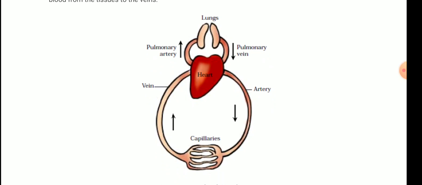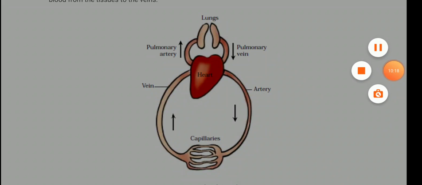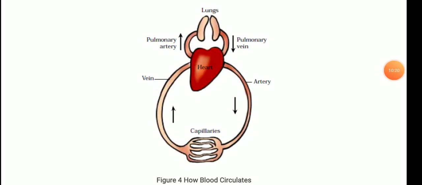Now you can see in this diagram that from the heart to all body parts, pure blood is carried by the artery, and then impure blood from all other organs to the heart is carried by veins. But on the other hand, pulmonary veins carry blood from the lungs to the heart, that is pure blood. This is the one place where pure blood is carried by a vein, and the pulmonary artery carries impure blood from the heart to the lungs. So this is how the blood circulates in our body. Okay, I hope it is clear to you.